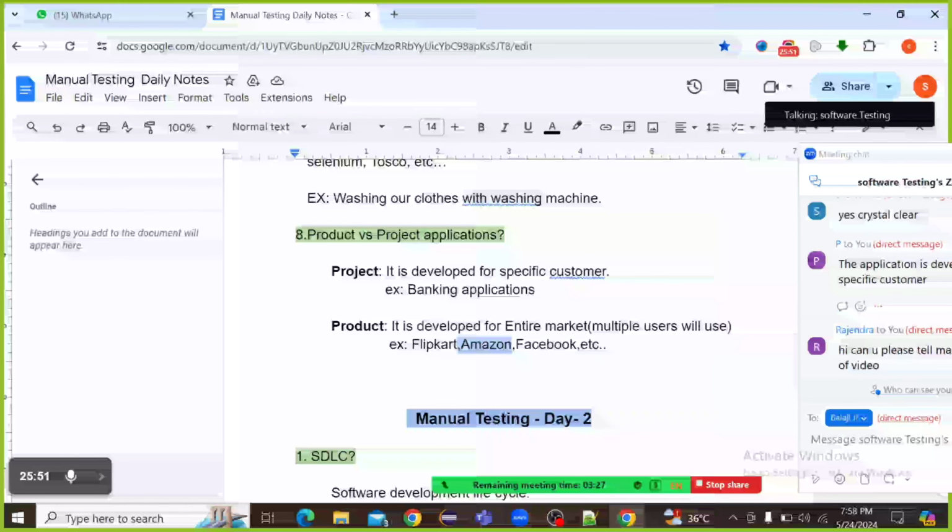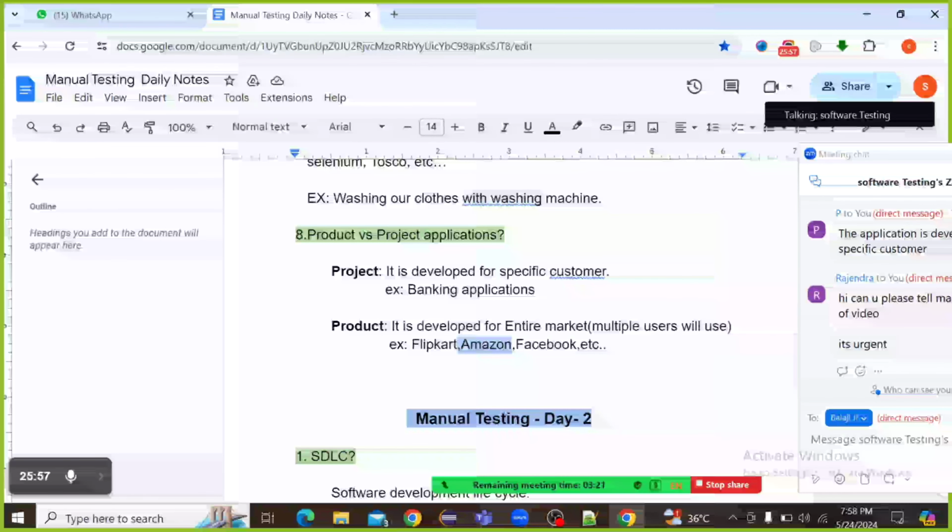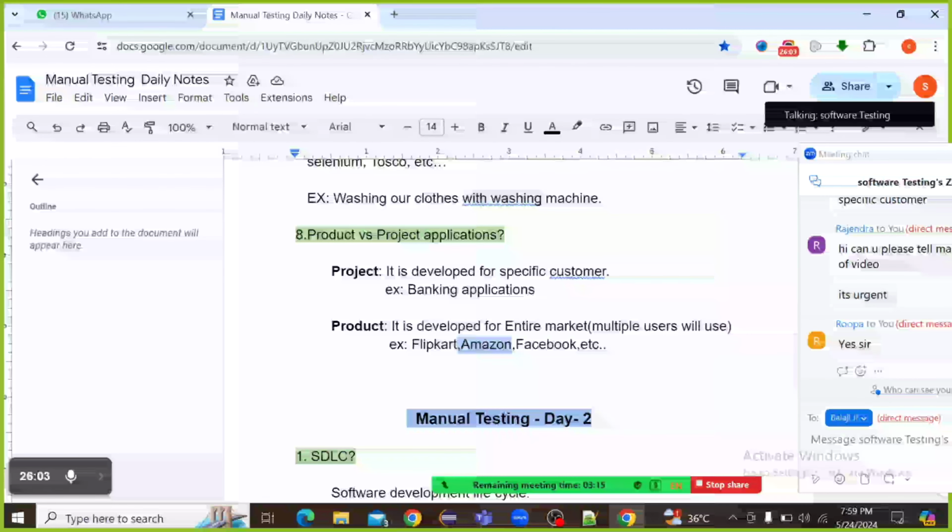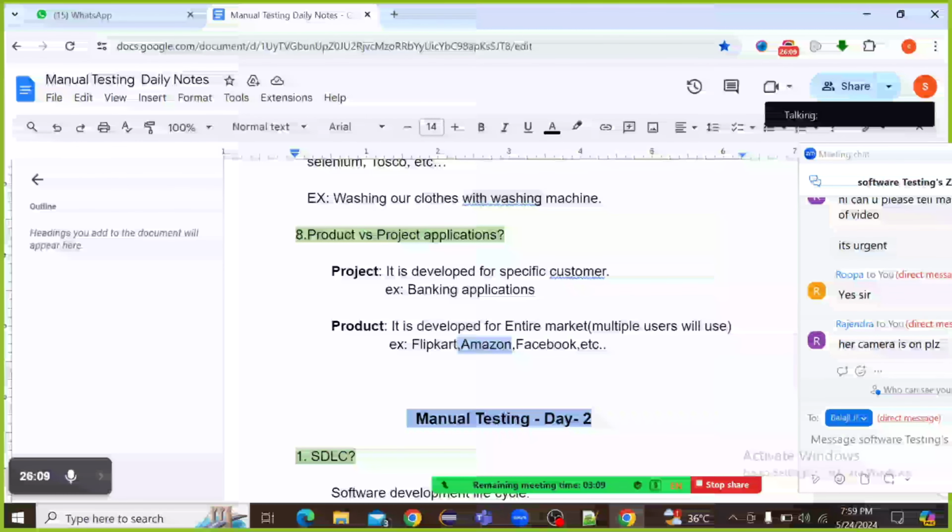At the same time, the delivery person is also able to see the details, like our name, our mobile number, and what the product is.